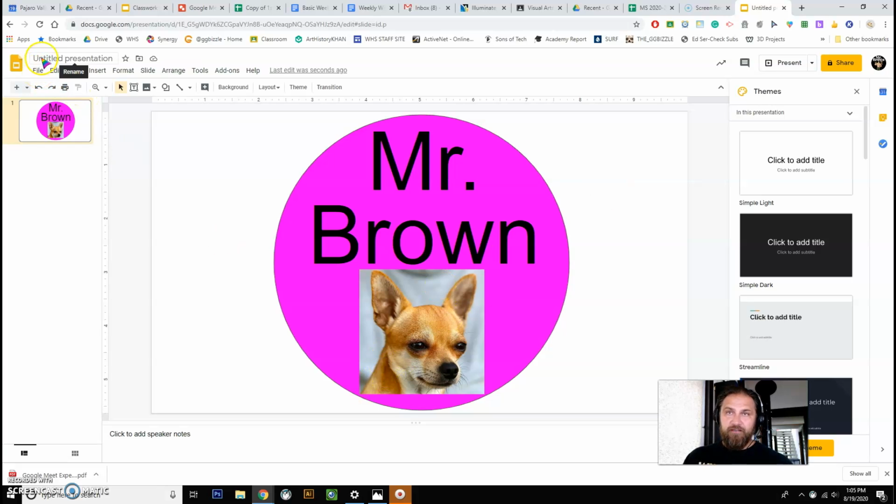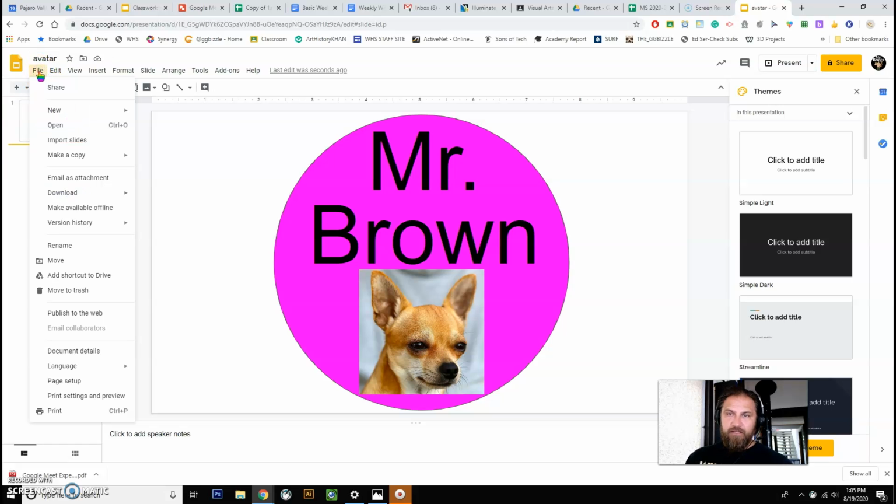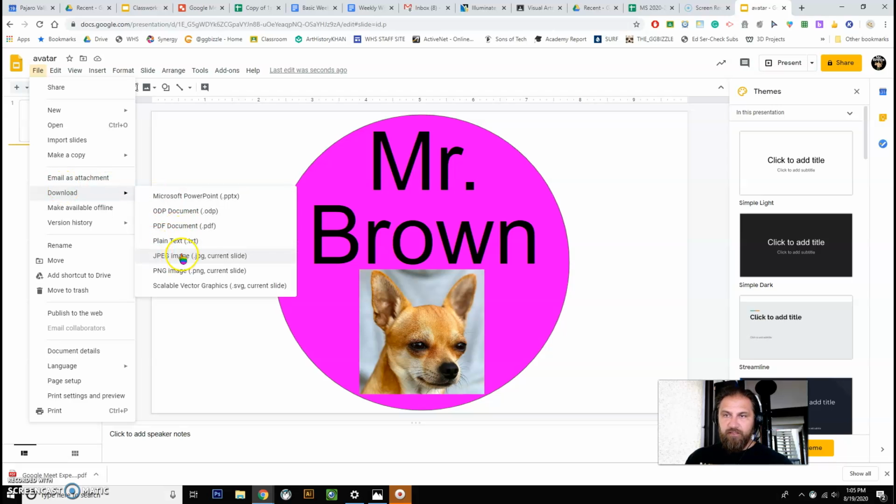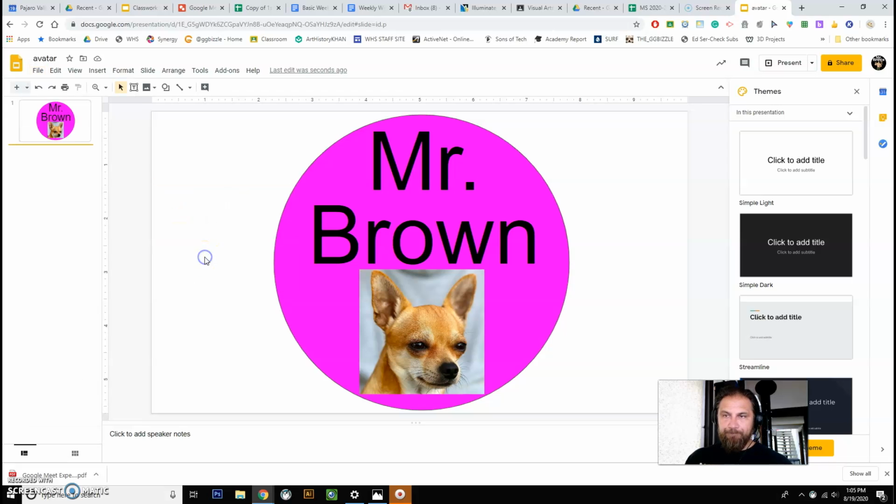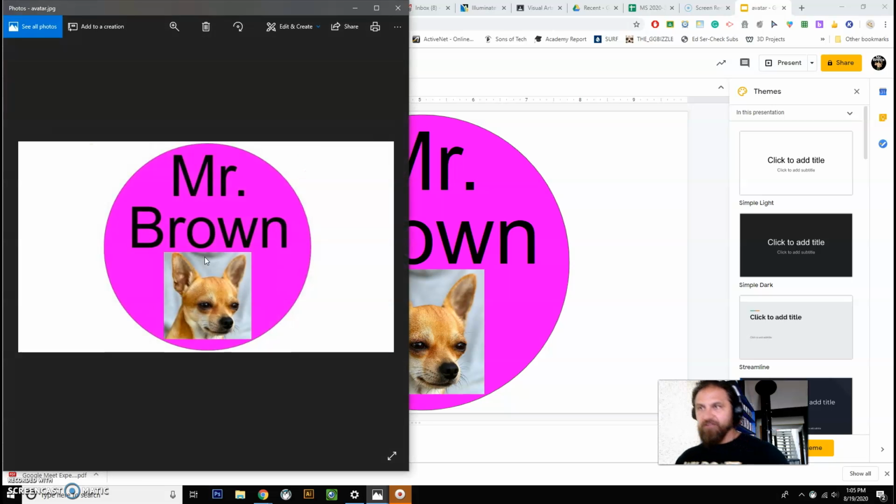So you're done. You'd name it, Avatar, the Airbender. And then this is the key thing. You have to do File, Download as a JPEG. That's going to save it to your computer as a picture file. JPEG is like a picture file, like a pixel file.